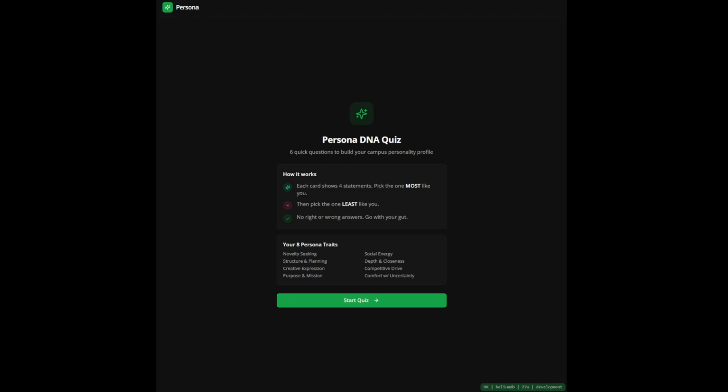Search tools show you what's popular, but it doesn't show you what's right for you specifically. And that's why we built Persona, which is the fastest way to build a real community targeted around you.